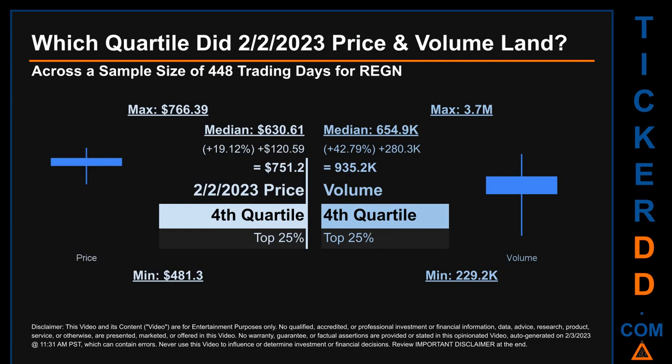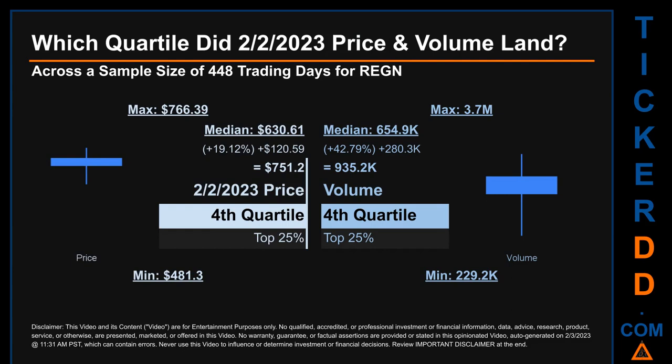Which quartile did the 2nd of February 2023 price and volume land? Across a sample size of 448 trading days, the maximum end-of-day price for REGN was $766.39, while the minimum was $481.30.